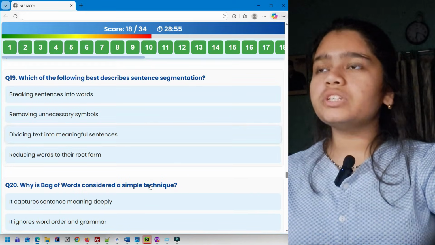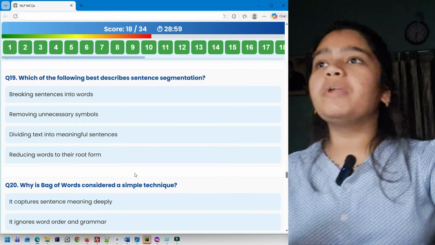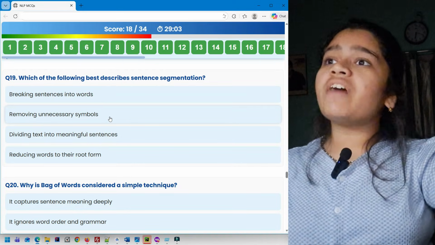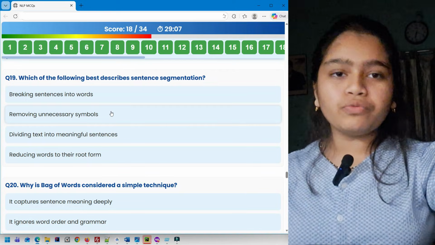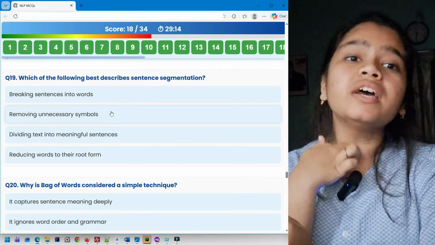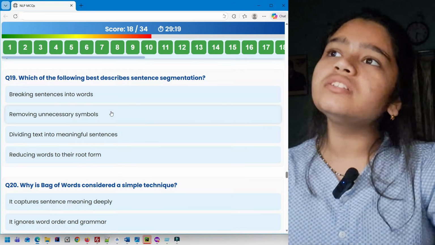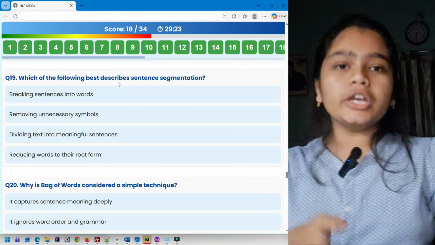Now we come to question 19. Which of the following best describes sentence segmentation? Breaking sentences into words, removing unnecessary symbols, dividing the text into meaningful sentences, reducing words to their root form. So here it tells about sentence segmentation, means segmenting or segregating sentences. So breaking sentences into words, that is tokenization. You have a single sentence and you break it into words.